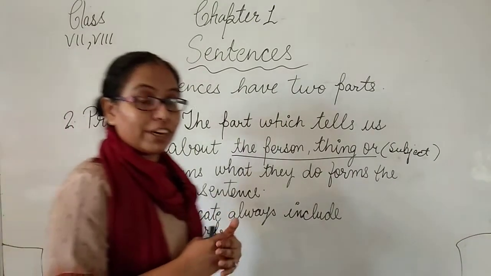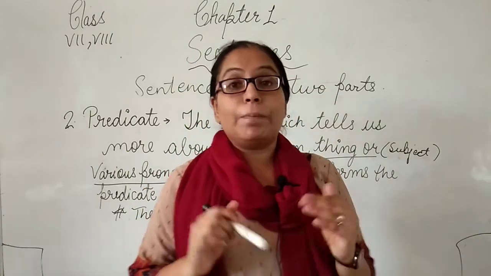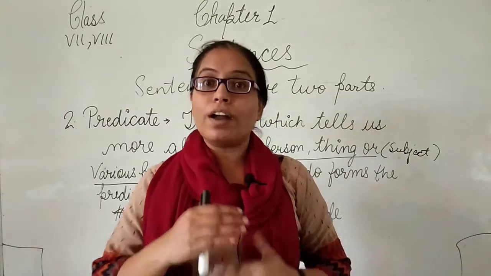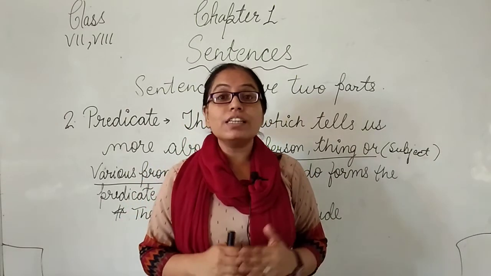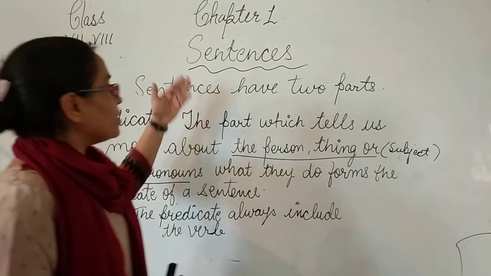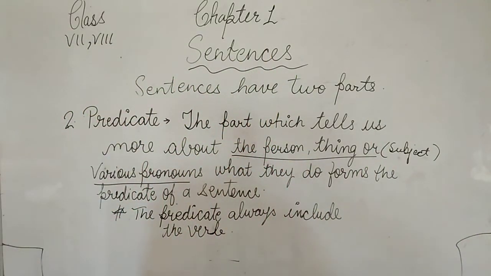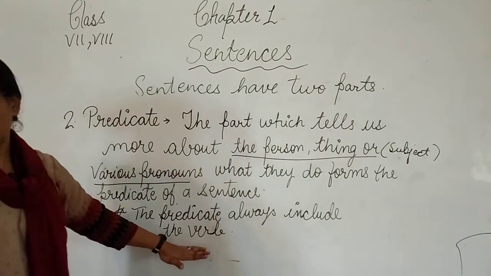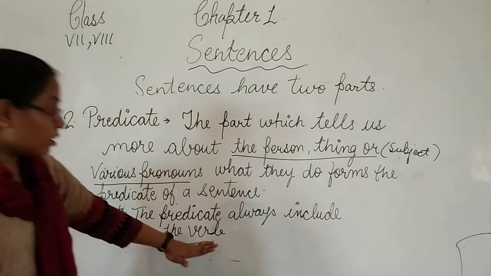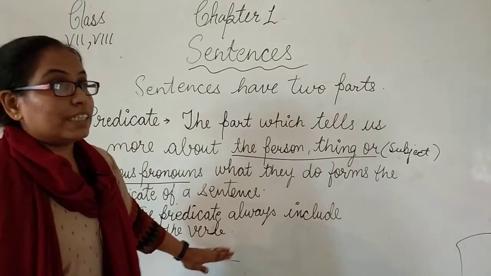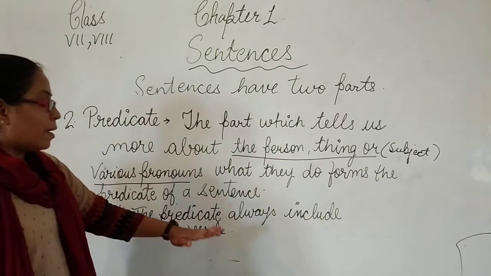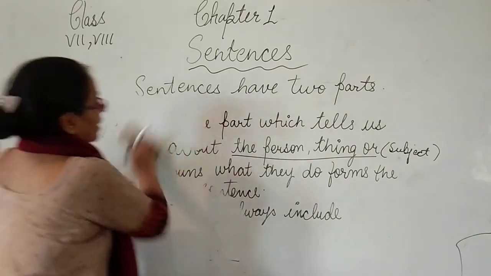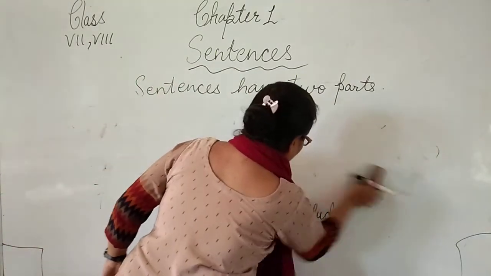Again I am repeating the definition of the predicate: the predicate is the second part of the sentence and it tells more about the subject, that is, what the subject is doing in the sentence. Okay, a very important thing here is that the predicate always includes the verb. It is very important to understand the second part of the sentence, that the predicate always includes the verb. Let me clear how we identify the verbs in the predicate.